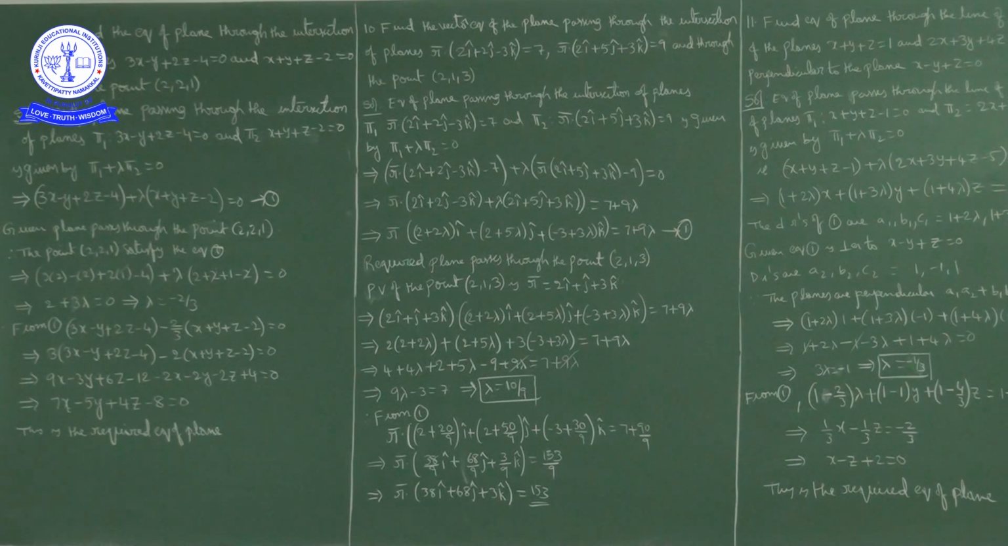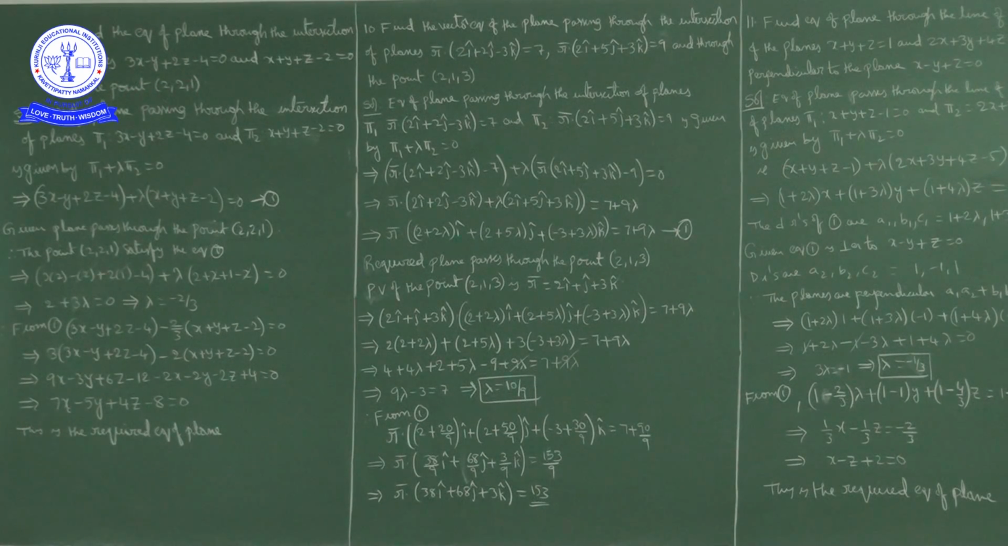This is the condition we already discussed in some example problems also. The family of planes passing through the intersection of two planes is pi 1 plus lambda pi 2 equal to 0. To find lambda, they will give some condition. Here the given condition is that the required plane is passing through the point (2, 2, 1).